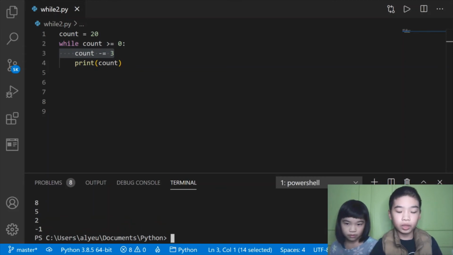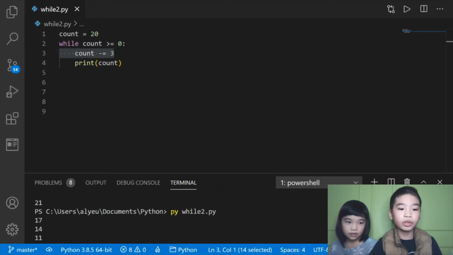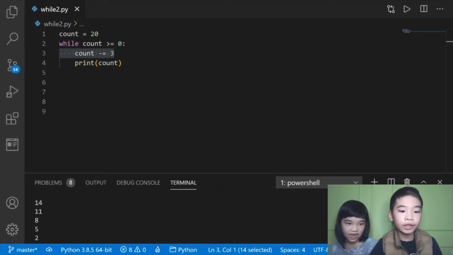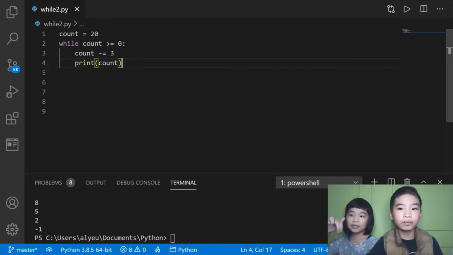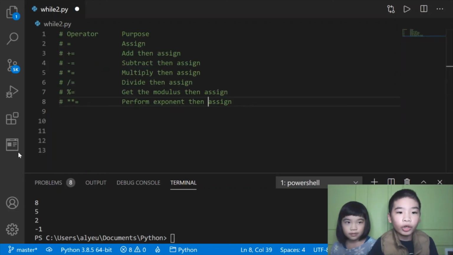So let's see what it printed. It printed 17, 14, 11, 8, 5, 2, and negative 1. It printed negative 1 because after it printed the 2, it checked the while again, and 2 is still more than 0, so it subtracted 3 from 2, which is negative 1. Then it printed negative 1 and checked the while again, but negative 1 is less than 0, so it stopped. That worked. Now we're going to tell you the operators and their purpose.